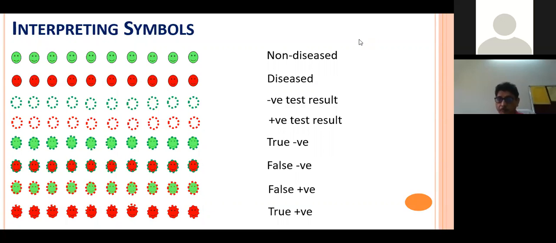But the gray area we want to minimize, but that is part and parcel of our daily routine practice. Now the last option is you have the patient who actually has the disease and your lab test also tells you, or complements you, that yes, the person is positive. So that is the last option.